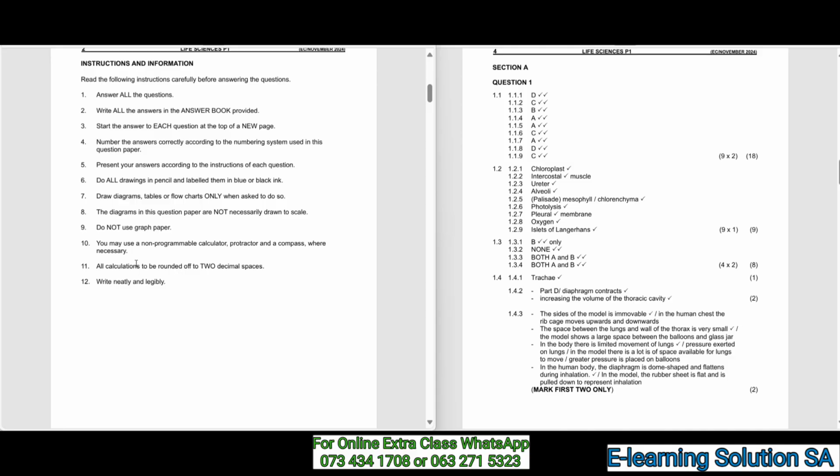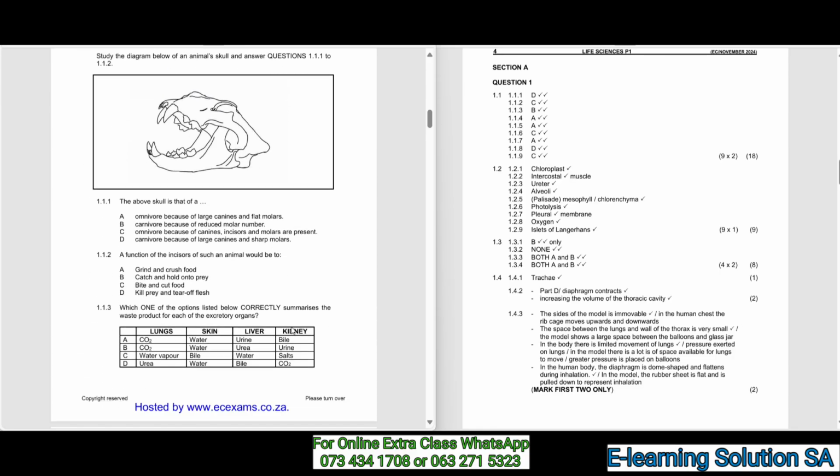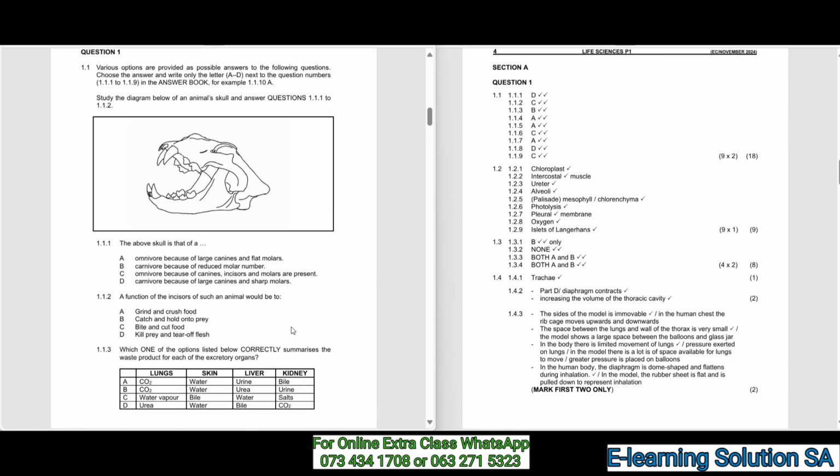Draw diagrams, tables or flowcharts only when asked to do so. The diagrams in this question paper are not necessarily drawn to scale. Do not use graph paper. You may use a non-programmable calculator, protractor, and a compass where necessary. All calculations are to be rounded off to 2 decimal places. So write neatly and legibly. Okay, so going to the questions.